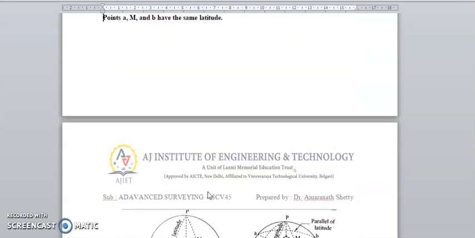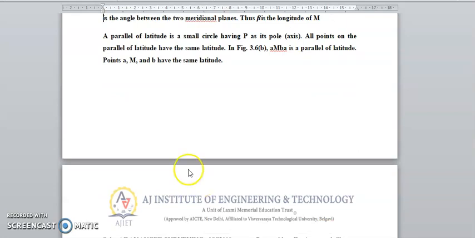The parallel of latitude is a circle having the pole axis through point P. All the points on the parallel of latitude, AMB, have the same latitude. Points A, M and B have the same latitude.